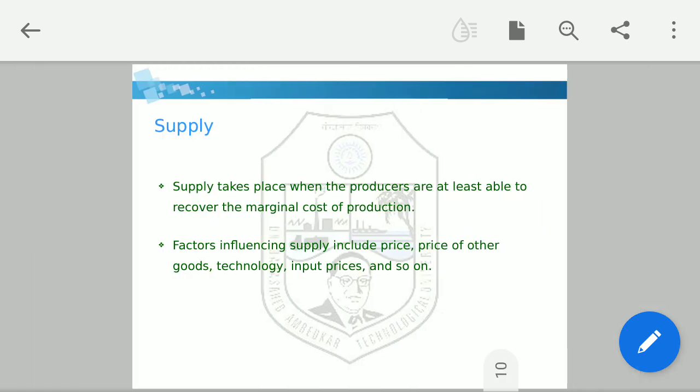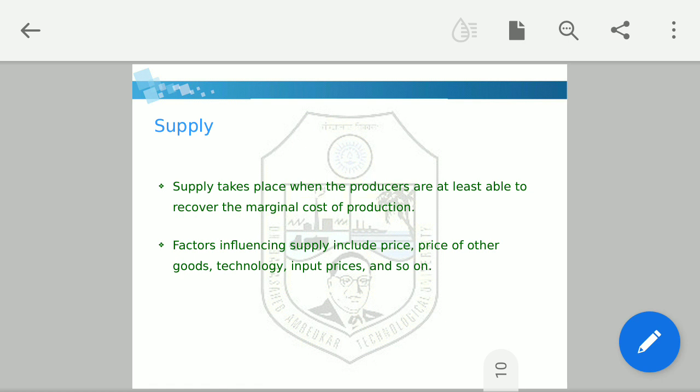Now next is supply. We have seen the definition of supply in the last lecture. Supply takes place when the producers are at least able to recover the marginal cost of production, right? Factors influencing supply include price of other goods, technology, input prices, and so on.